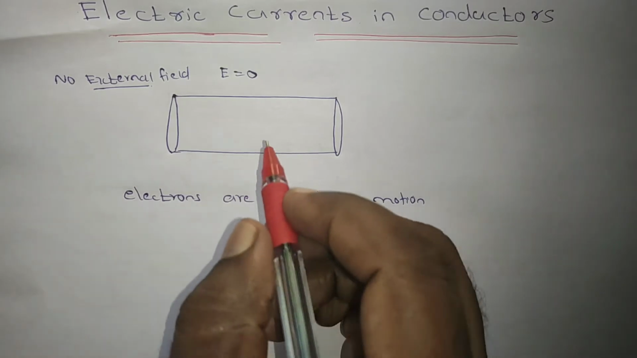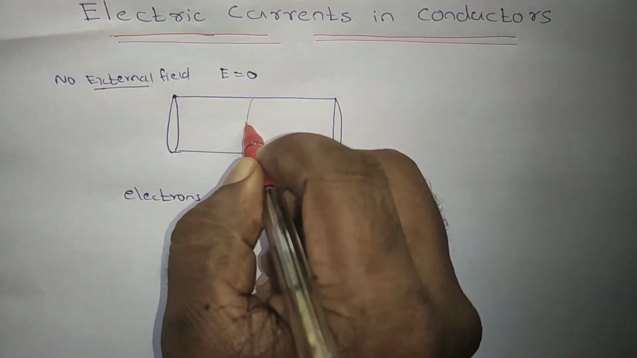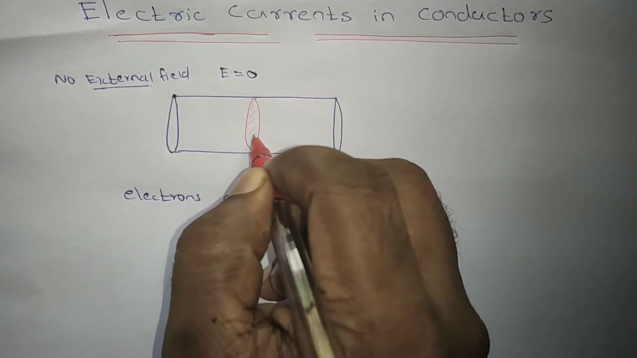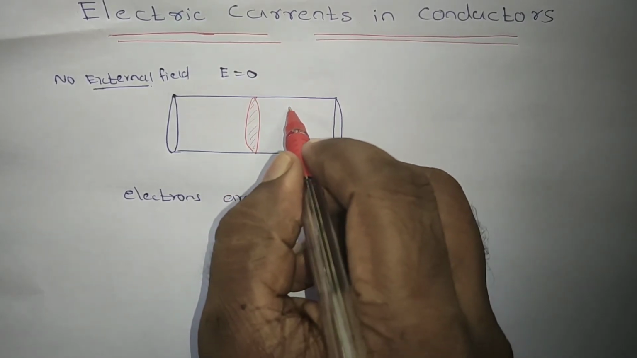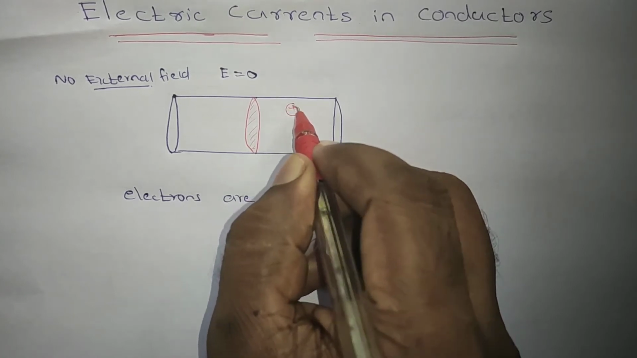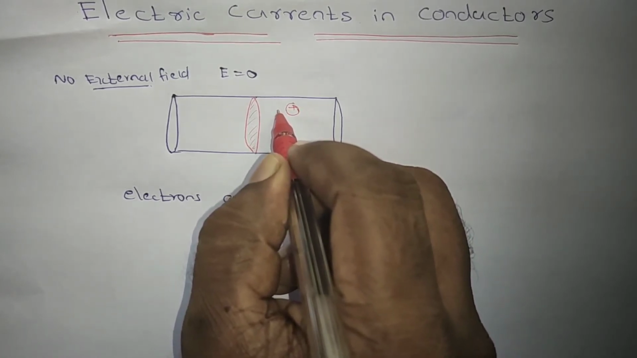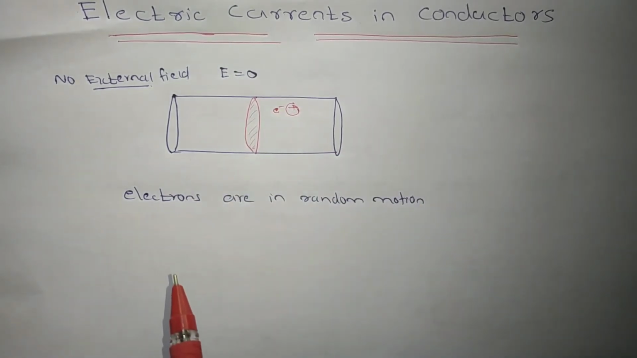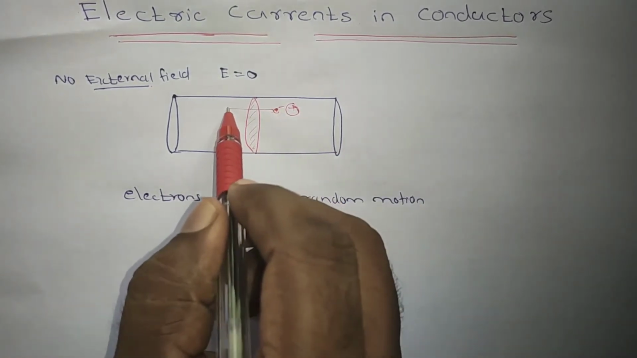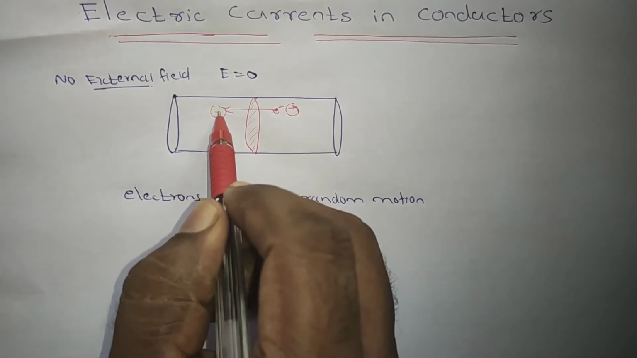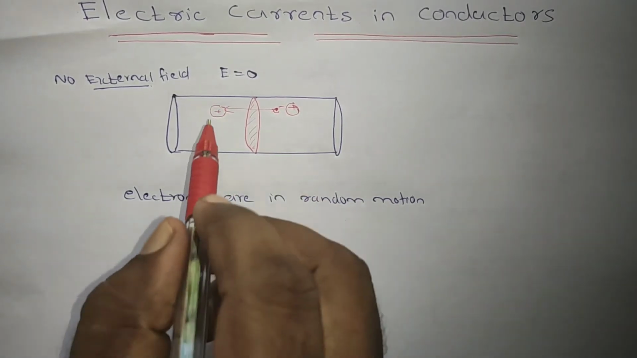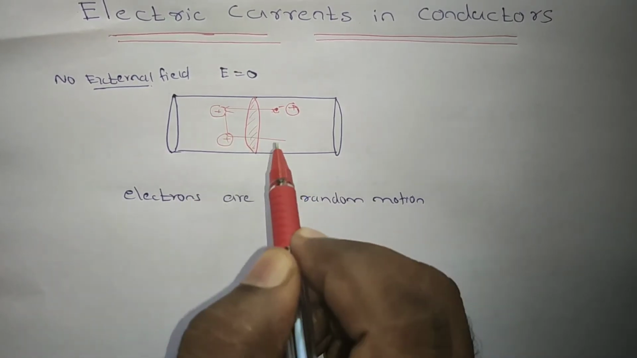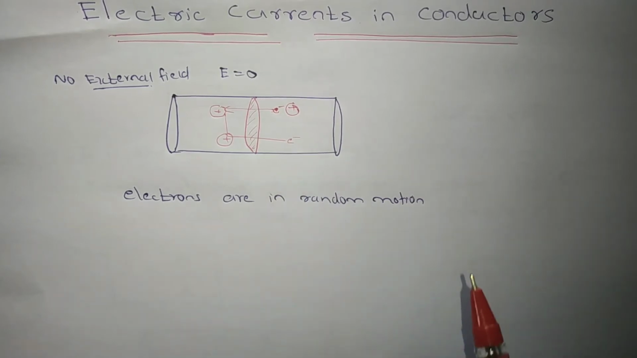For this electron, what will happen? I am going to consider a small cross section here. There are positive ions and electrons. The electron comes from this side and moves like this, then it collides with another positive ion, moves like this, collides again, and moves like this.